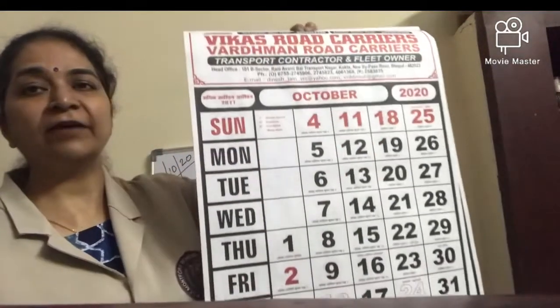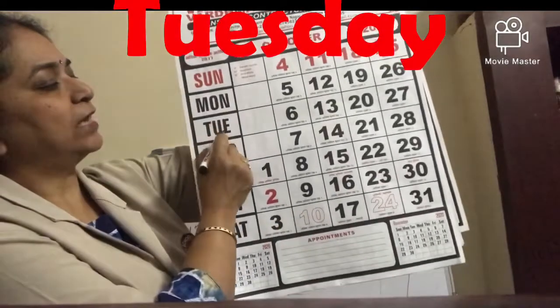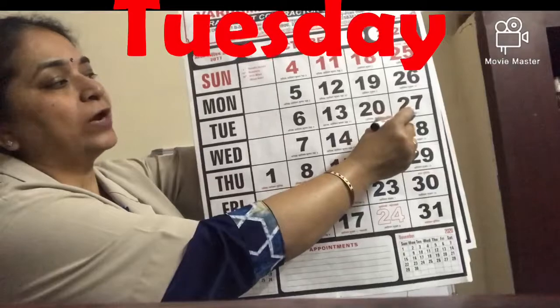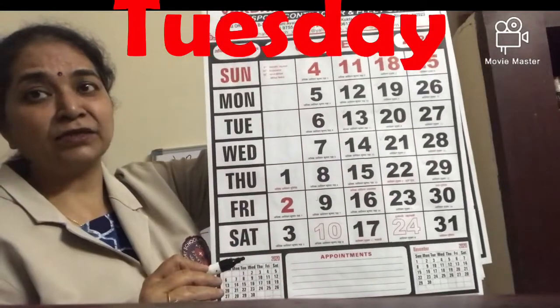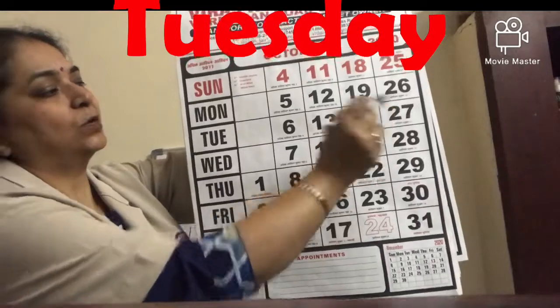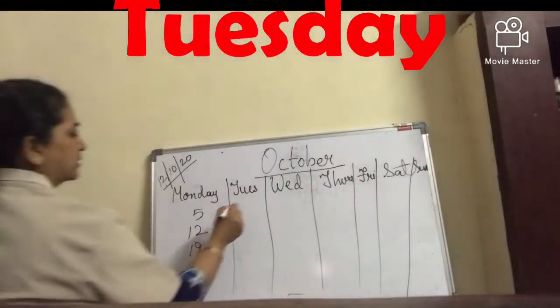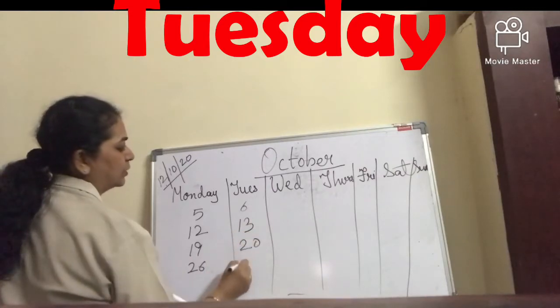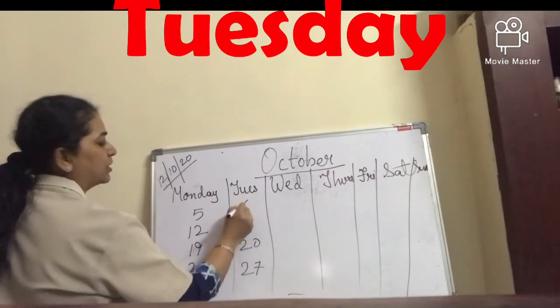Then again he has given Tuesday. See Tuesday 6, 13, 20, 27. Which are the Tuesdays? Dates 6, 13, 20, 27. Got it all of you?